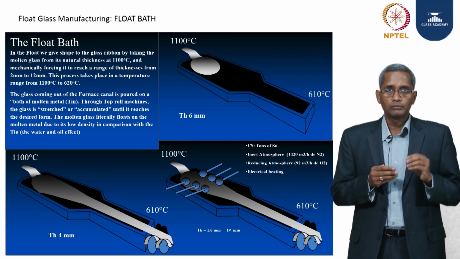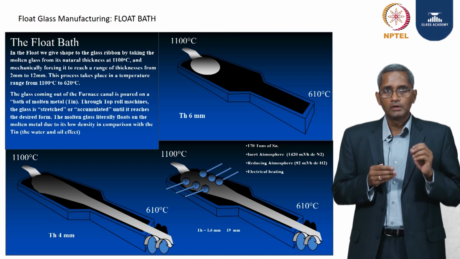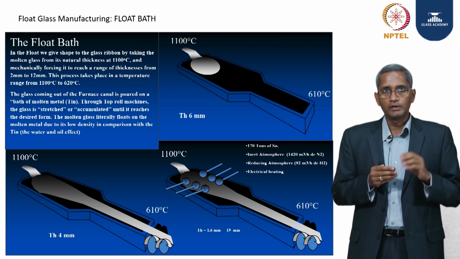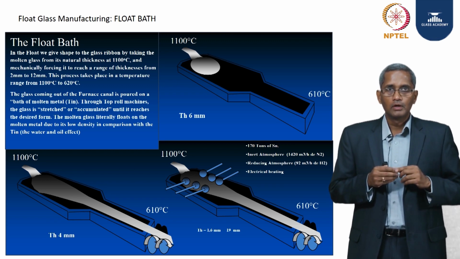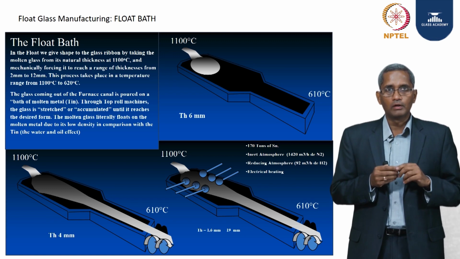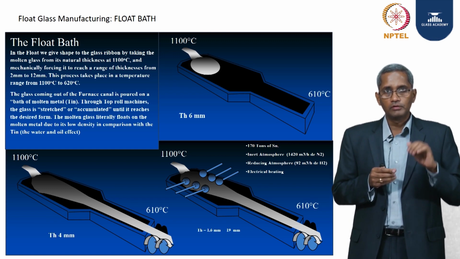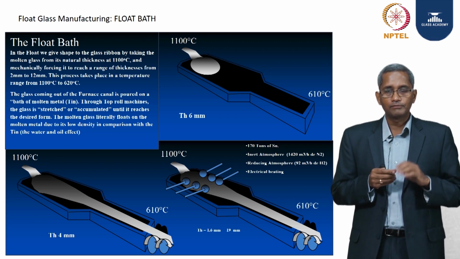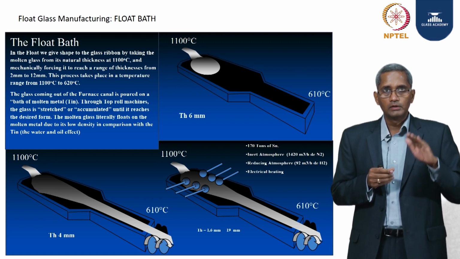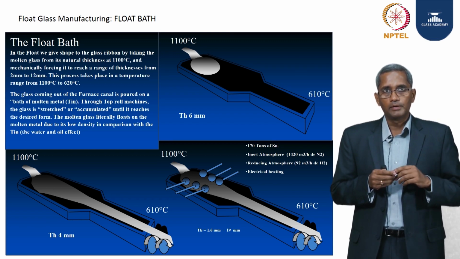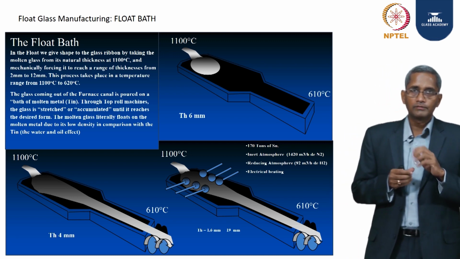In addition to that, we need to take the top roll in and out, and also depending upon the width we need to operate at a certain penetration. So, there is a possibility to make the top roll go in or come out, and then how much nip you need to give, how much strength you need to give for the glass from the top roll machines. So, we need to have a nipping mechanism. The top roll up and down is operated as well. So, using these 4 sets of properties or parameters of the top rolls, we provide the thickness of the glass. Now, let us understand a little bit more.